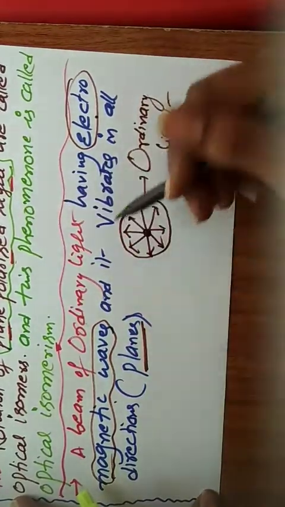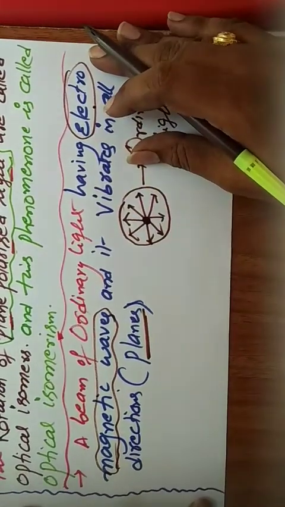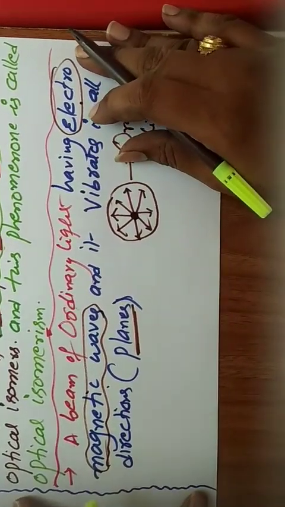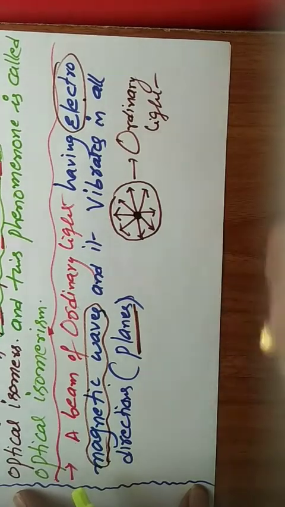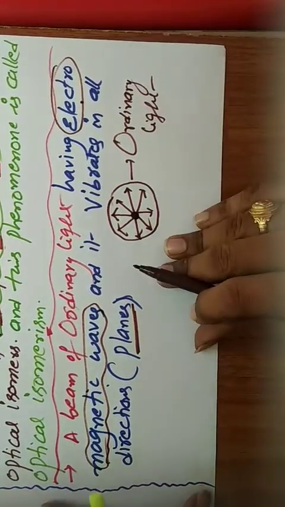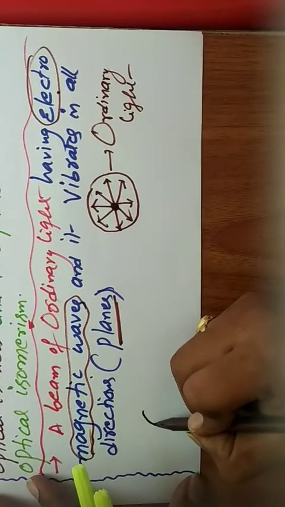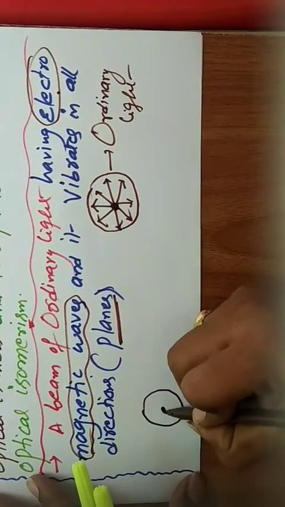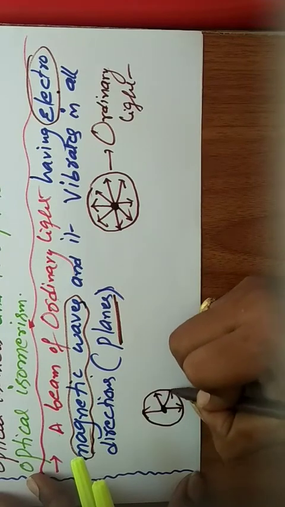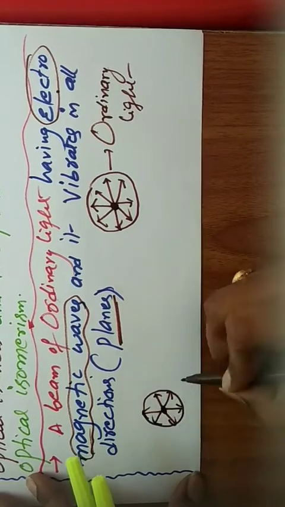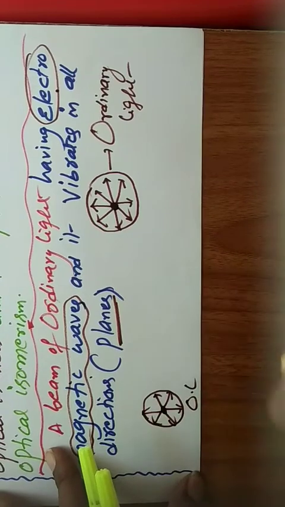If you want plane polarized light, what to do? This ordinary light is passed through a Nicol prism. Ordinary light means it travels in all directions.